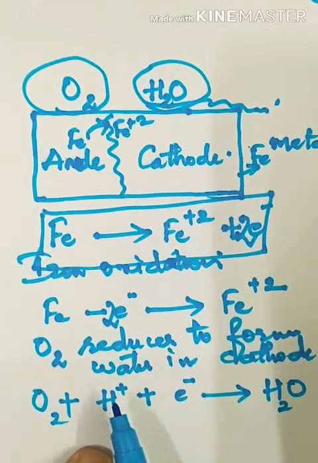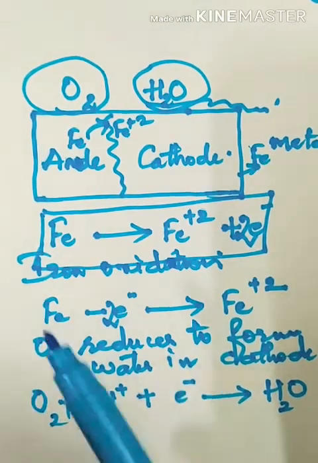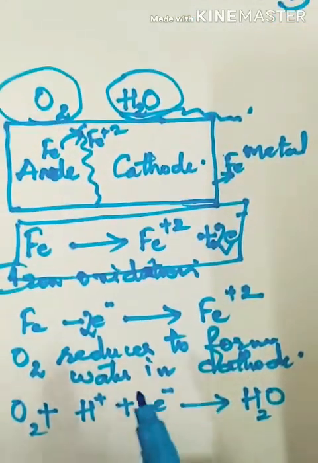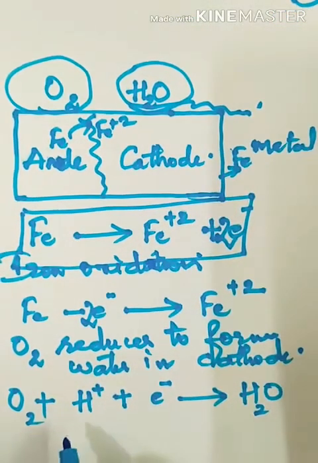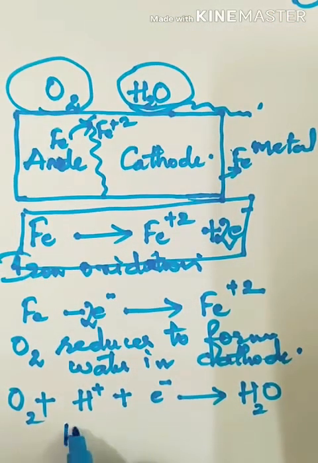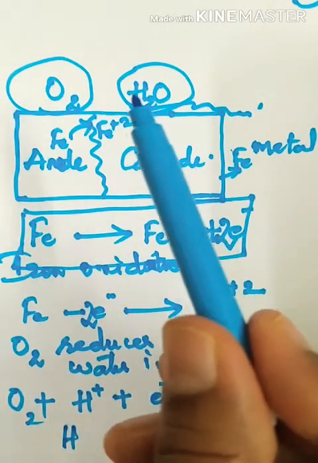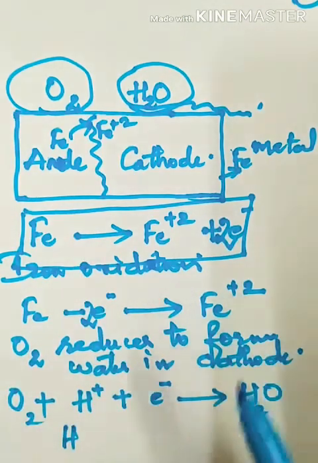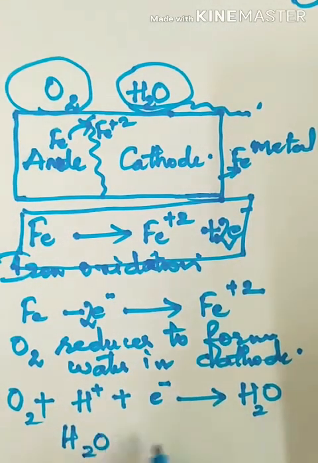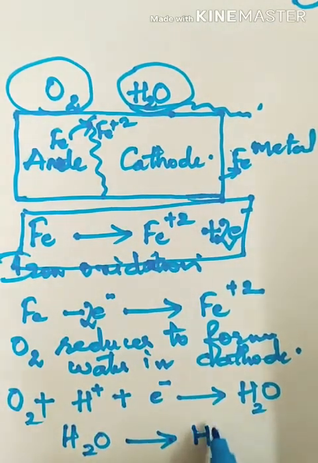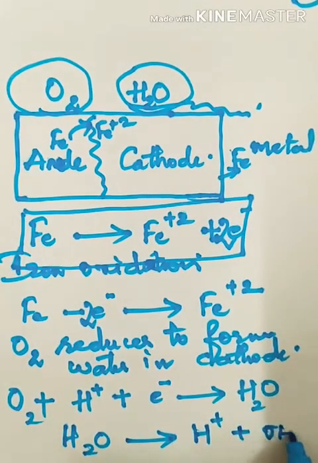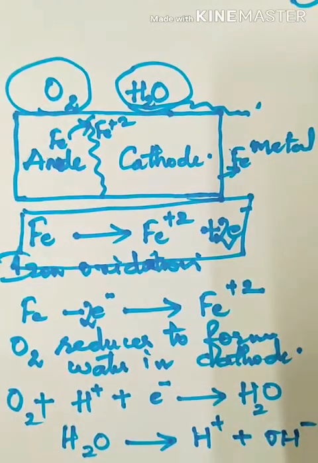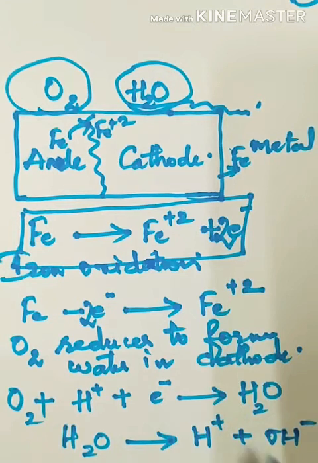From where did these H plus ions come? I'll explain how. H plus ions came from the ionization of water. There is already water present, and this water ionizes to form H plus and OH minus ions. This process is called ionization of water.